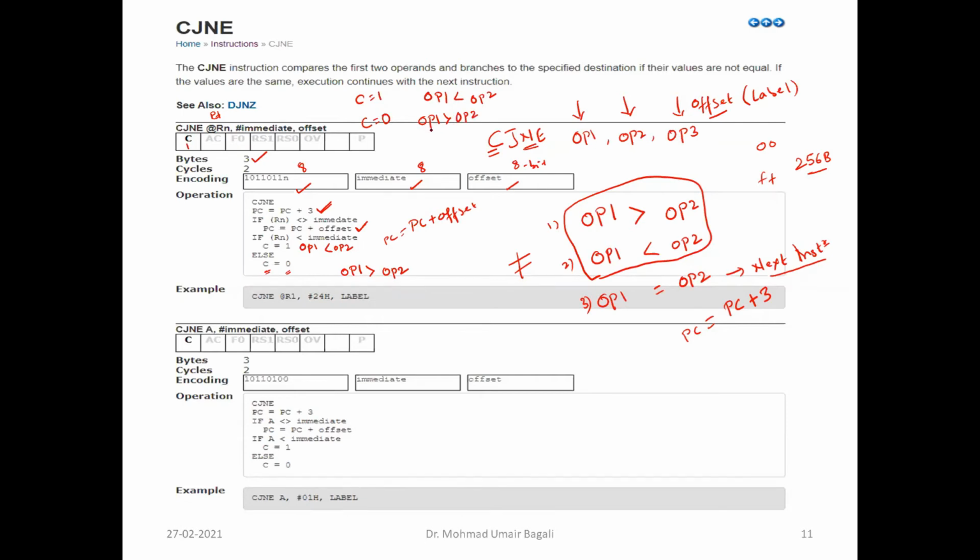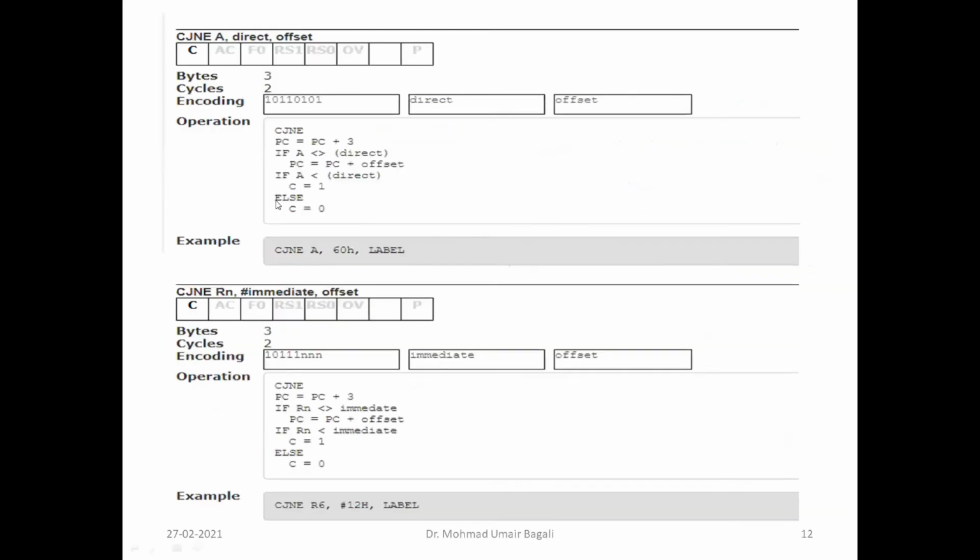So that is the meaning of compare jump not equal. And here operand 1 is accumulator, that is register, and operand 2 is immediate. And in this case, operand 1 is accumulator and operand 2 is direct, and here register and here it is immediate. So only this changes, but the principle remains the same everywhere.